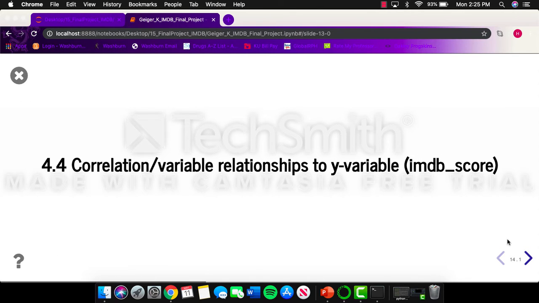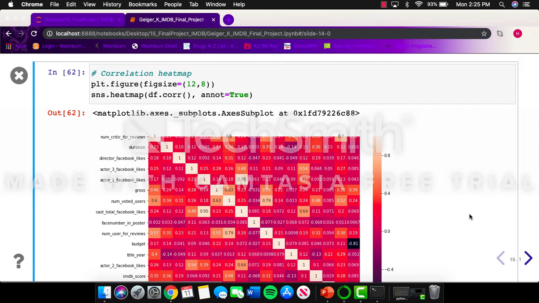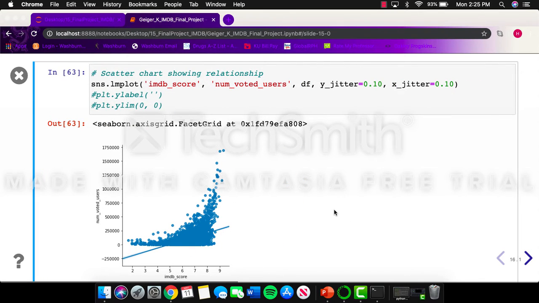So the next part was correlation analysis, to really see which variables correlate with IMDb score. Here was the quick correlation heat map again, showing all the correlations with IMDb score. And then these next 5 slides are the correlation visuals in Seaborn of the relationship between IMDb score and those top 5 variables.